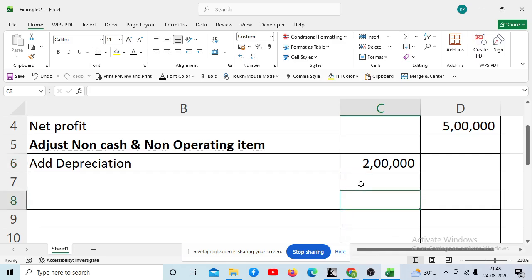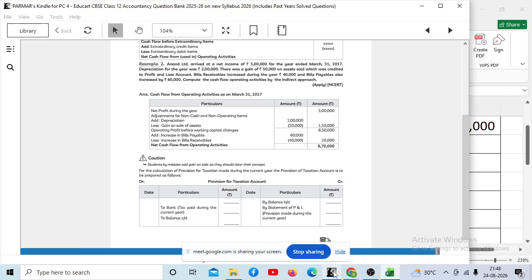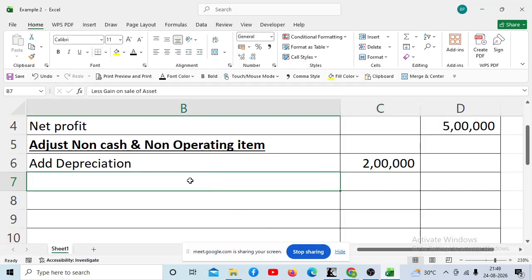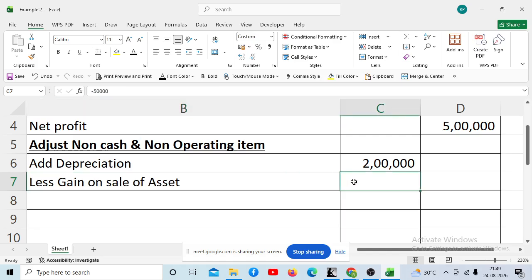Now similarly, what they are telling is there was a gain of rupees 50,000 on assets sold. Now see, actually there is a gain of 50,000, but was that 50,000 gained by selling the jeans pant? No. So how was it gained? It is gained by selling an asset. So that means it is a non-operating item. We have to remove this gain. So we have to write here less gain from sale of assets. Why are we reducing? Because this gain is not from operating activity.